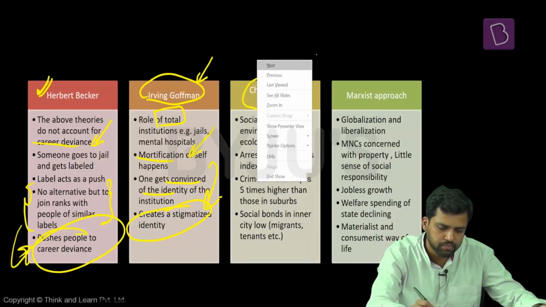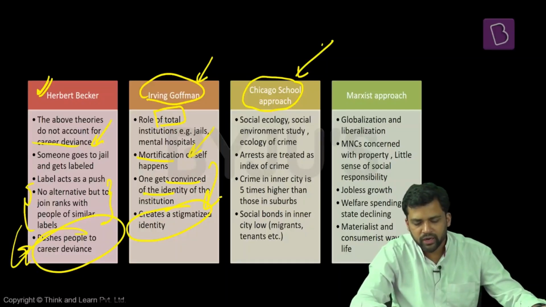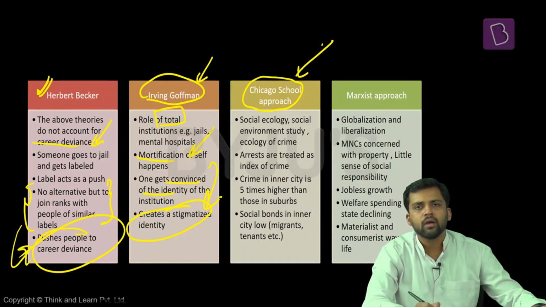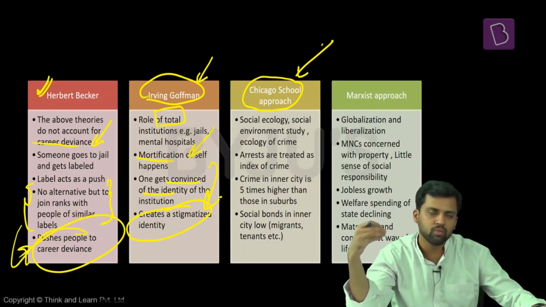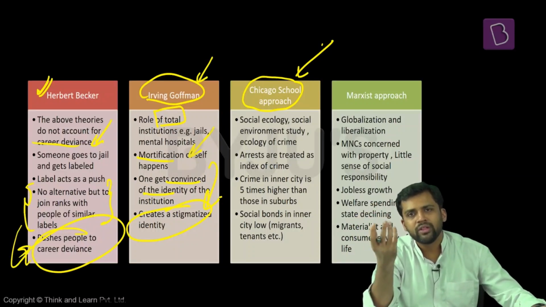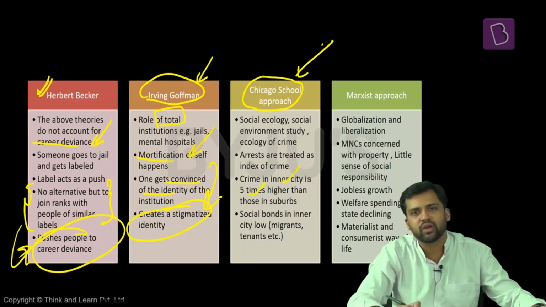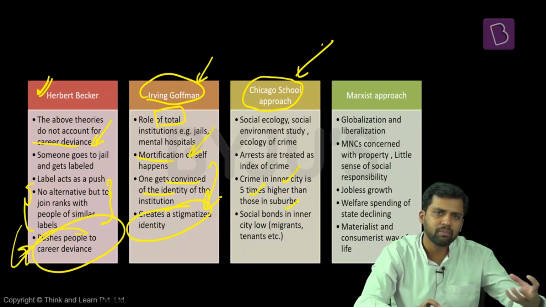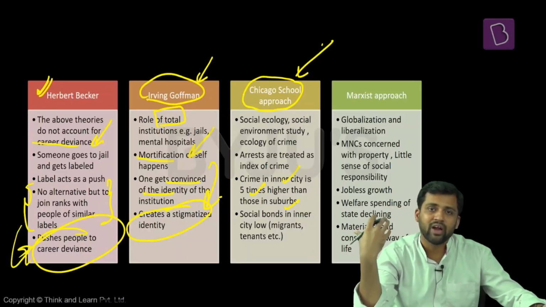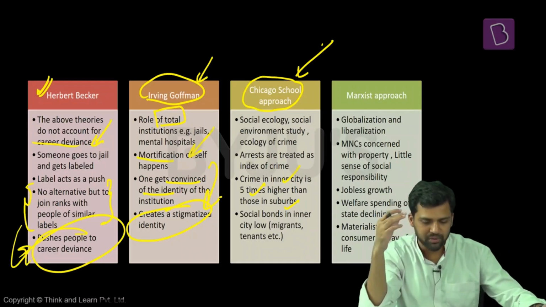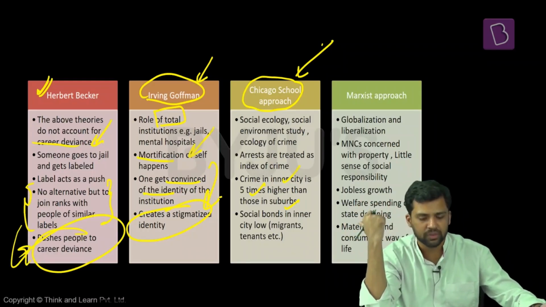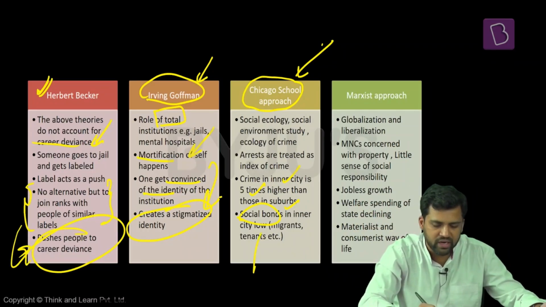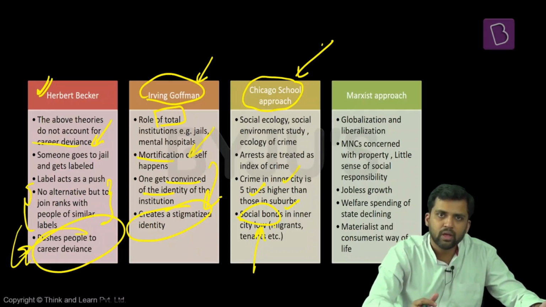Another approach is the Chicago School approach. What they are trying to do here is study the ecology of crime. For understanding crime, what is the index of crime? How do you measure crime? They take arrests as the index to measure crime. More arrests means more crimes. And they find that within cities, the inner part of the city has a higher number of crimes, 5 times as high as the suburbs. They feel the reason is that in the inner part of the city, people keep coming and going. You will find more migrants in the inner part of the city than among those settled in the suburbs. So the bonds in the inner city are not that strong. Bonds outside are strong because people have settled down there. They own property there. They have been staying there for generations. Because the social bonds are weaker, there are more chances of deviant activities. So here, the root of deviance is again something else. So Merton's theory cannot explain this.